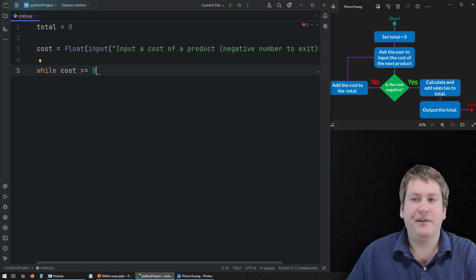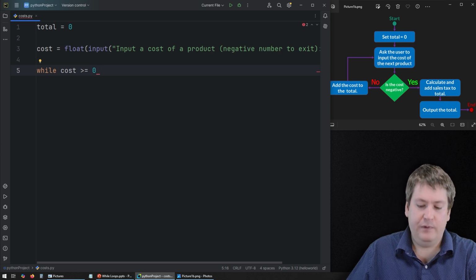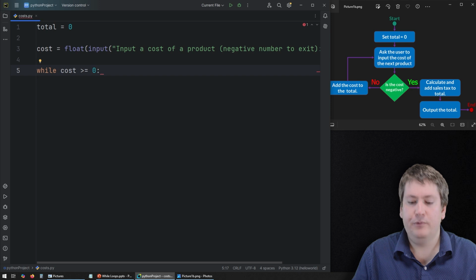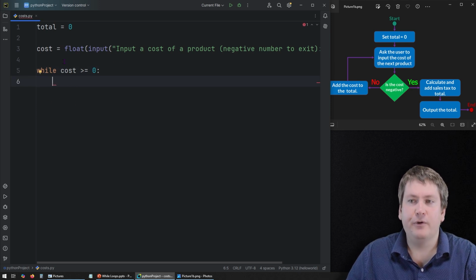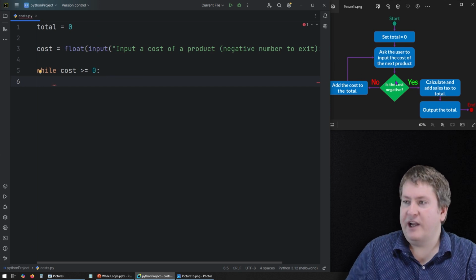So we don't want to count 0 as a negative number. We want to be inclusive of 0, so that will still result in a true. So only if it's a negative number will that result in false, and we'll exit this loop. Now everything inside here that's indented is going to be inside the loop, and it will run until the user puts a negative number. So we checked if it's negative.